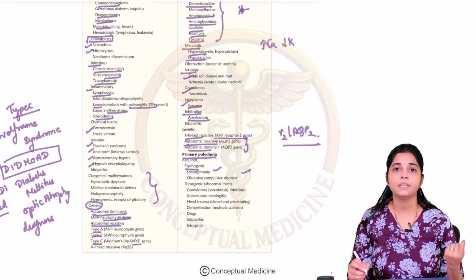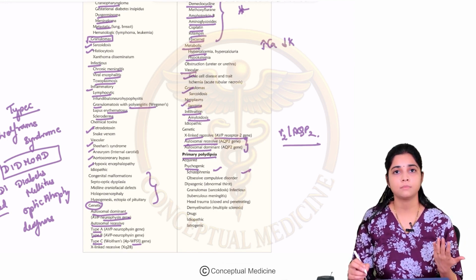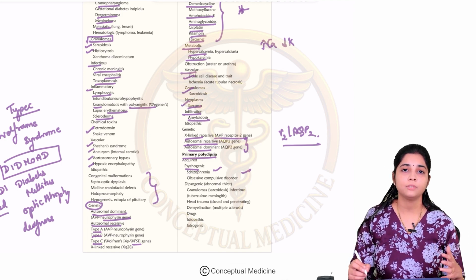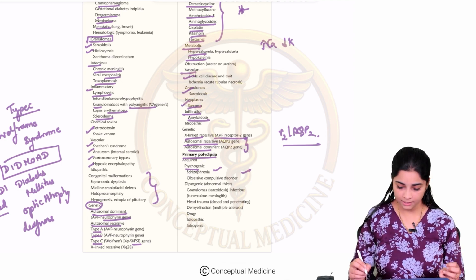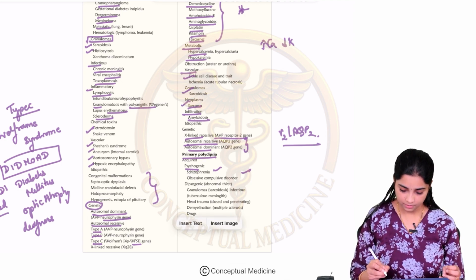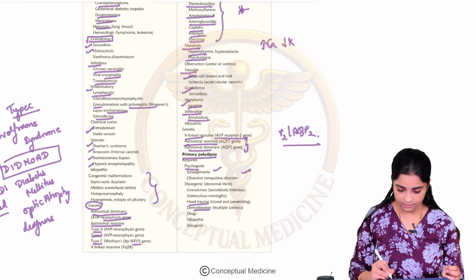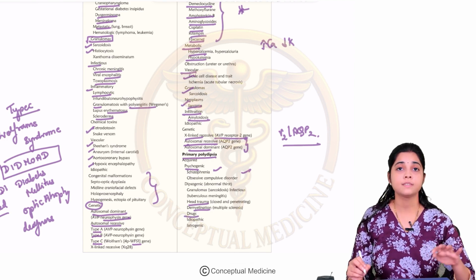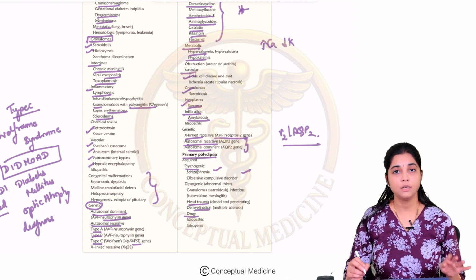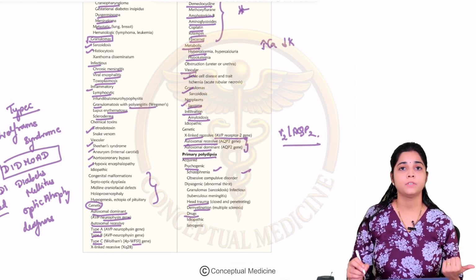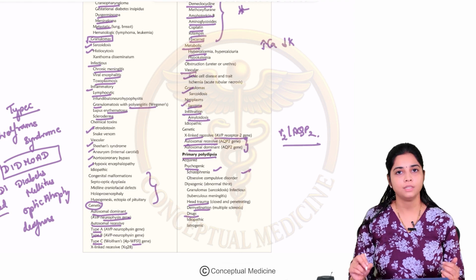So there is an impairment in your thirst mechanism, for example head trauma, demyelination, drugs and so on. So this is about the huge list of causes for diabetes insipidus. But if you just understand the mechanism for DI, then the causes you can list out easily.